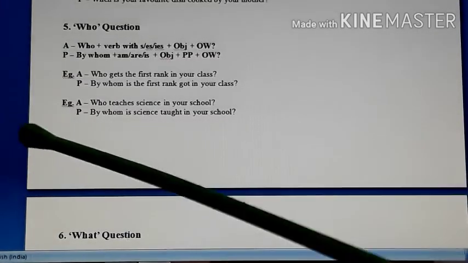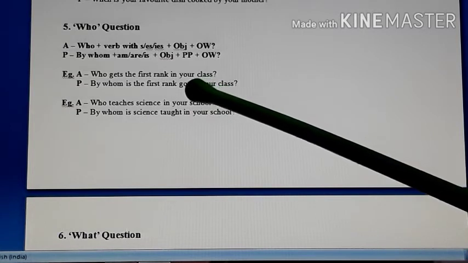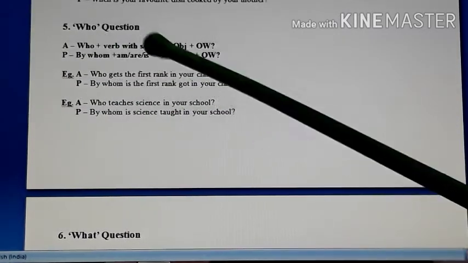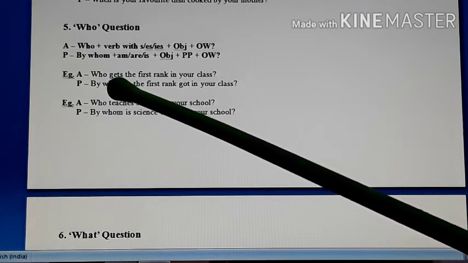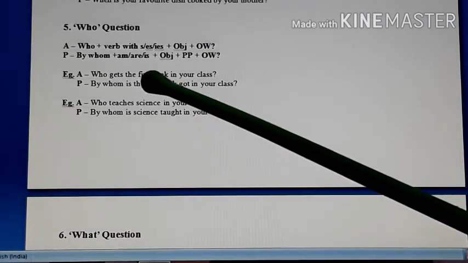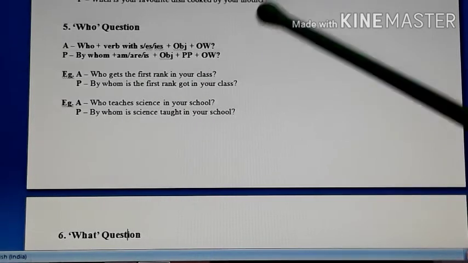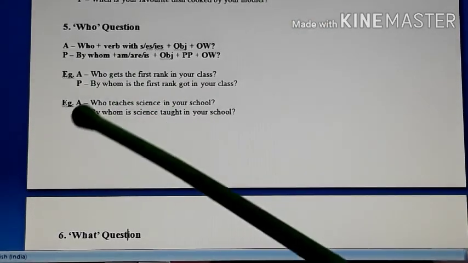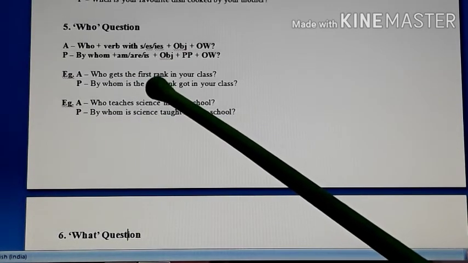Look at the example. First example, who gets the first rank in your class? Now here, who, the verb is gets. See, the verb takes s, s is added after get, and the object is what? The first rank. Okay, and then in your class are other words. Now when you change it into passive, by whom, they are talking about the first rank, that is third person singular.